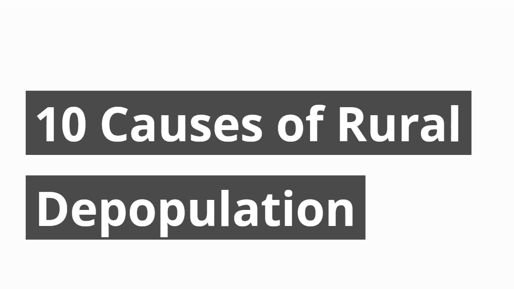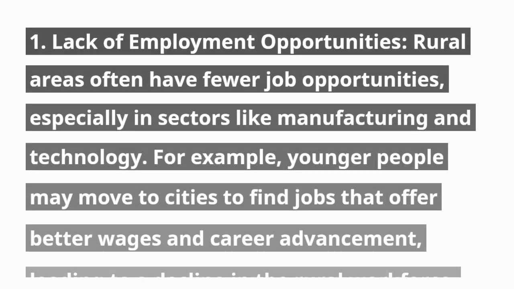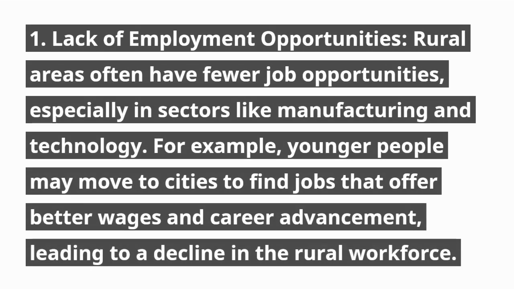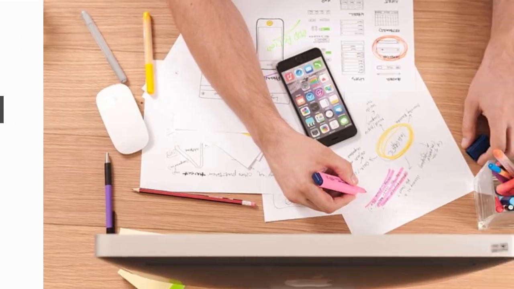10 causes of rural depopulation. 1. Lack of employment opportunities. Rural areas often have fewer job opportunities, especially in sectors like manufacturing and technology. For example, younger people may move to cities to find jobs that offer better wages and career advancement, leading to a decline in the rural workforce.